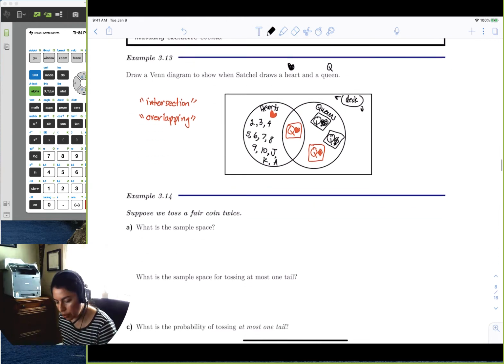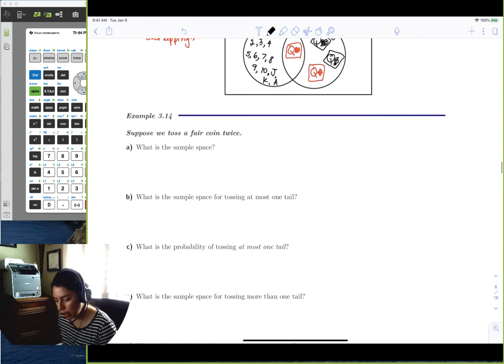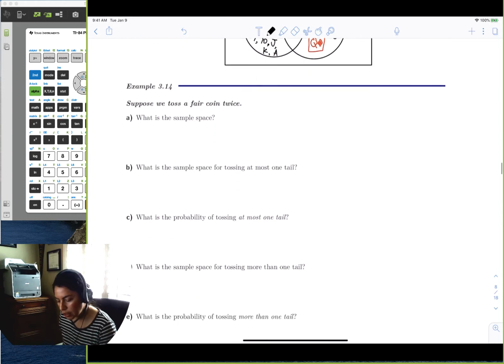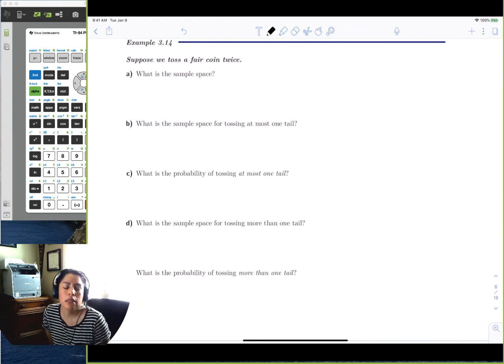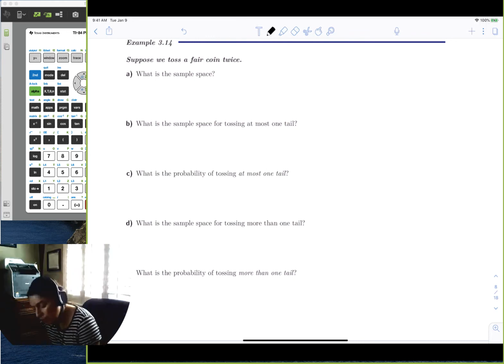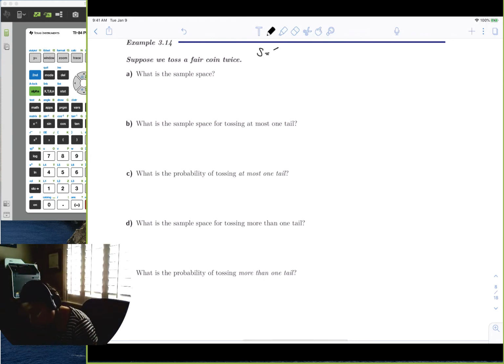Okay, so let's go deeper in here. Let's talk about tossing a coin twice. Let's toss a fair coin twice and look at the sample space. We talked about this in the beginning, where you had a tails and a head if you tossed it once, but what if I toss it again?